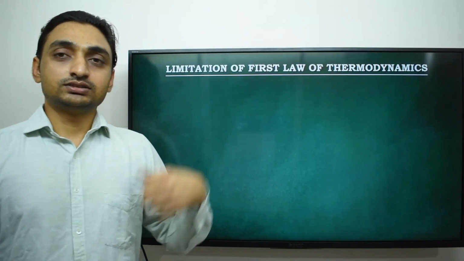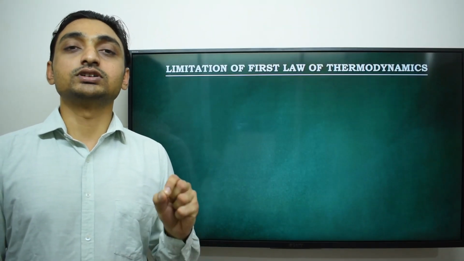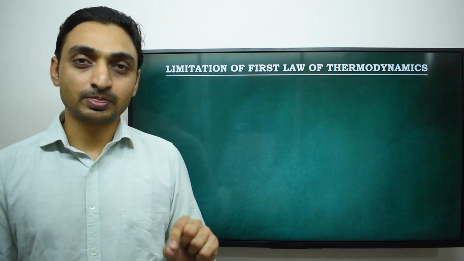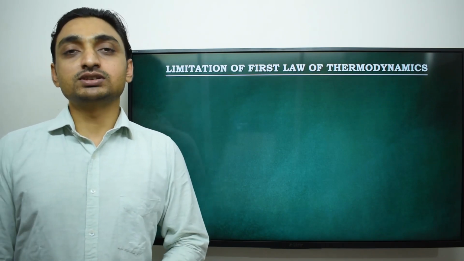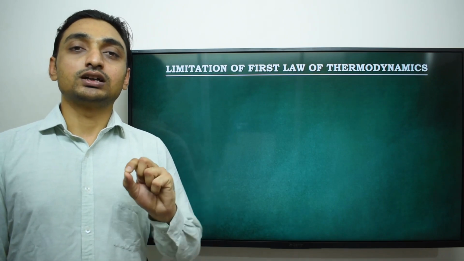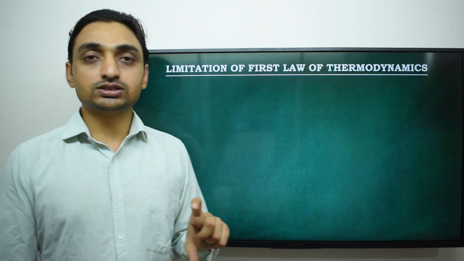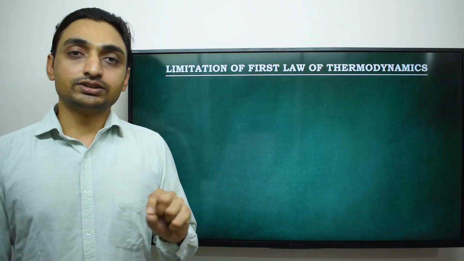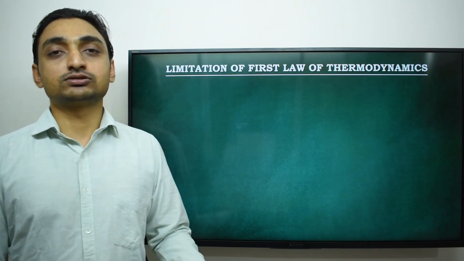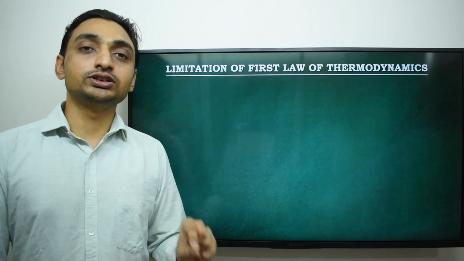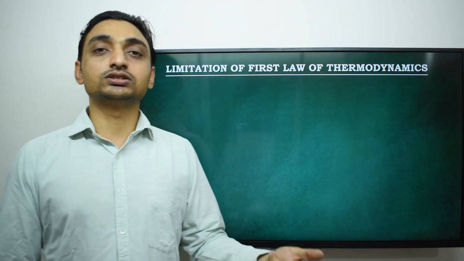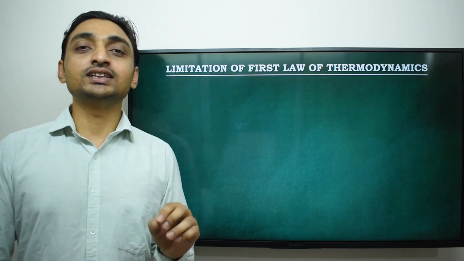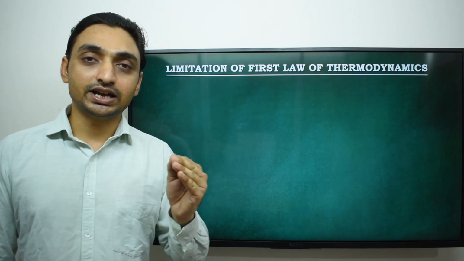Before we start the limitations, we first quickly understand what the first law of thermodynamics is. The first law of thermodynamics is basically known as the law of energy conservation. According to this law, energy can neither be created nor destroyed. It can only be converted from one form to another. In thermodynamics, we are mainly concerned with heat and work.